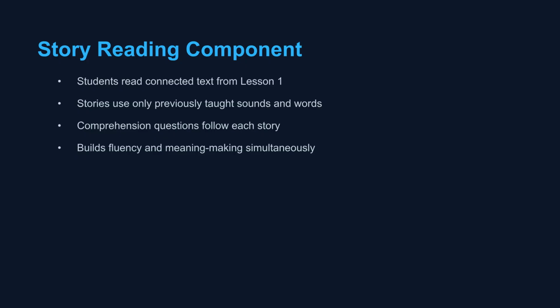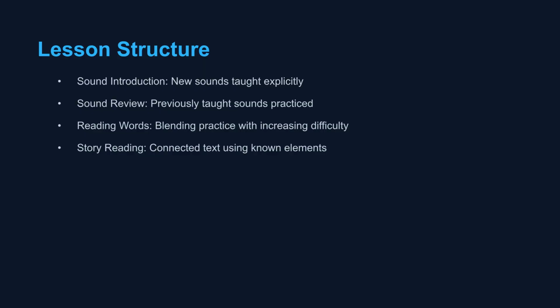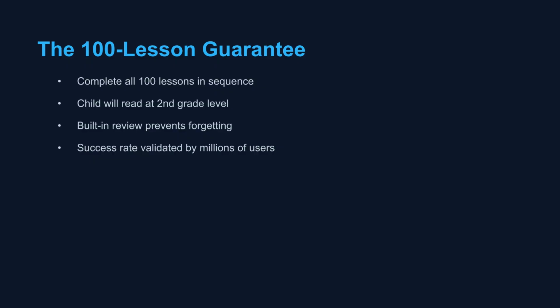The story reading component starts from Lesson 1, using only previously taught sounds and words. Comprehension questions follow each story, simultaneously building fluency and meaning-making. The lesson structure includes sound introduction and review, word reading practice with blending, and finally, story reading using known elements for connected text. The 100 lesson guarantee states that if all 100 lessons are completed in sequence, the child will read at a second grade level. Built-in review prevents forgetting, and the success rate is validated by millions of users.